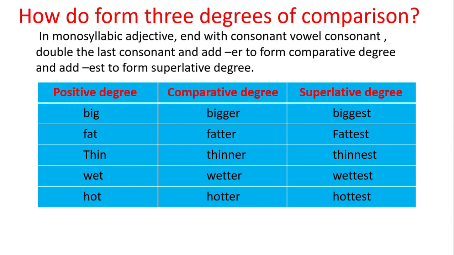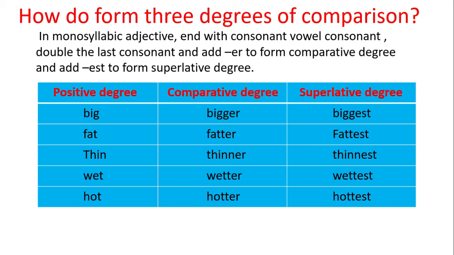For example, big is a monosyllabic adjective. B is a consonant, I is a vowel, G is a consonant. It ends with consonant, vowel, consonant. To form the comparative degree, we double the G and add er: bigger.